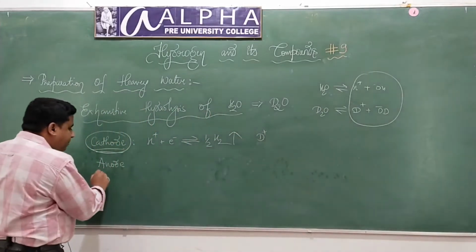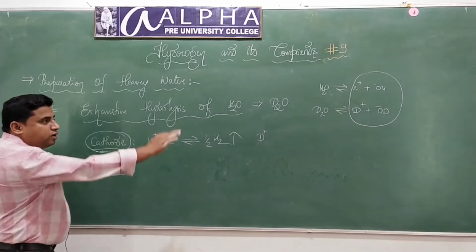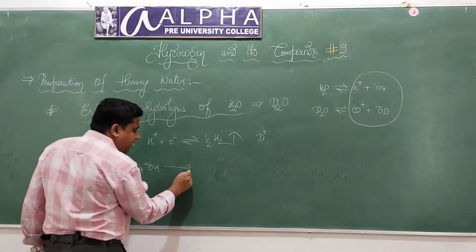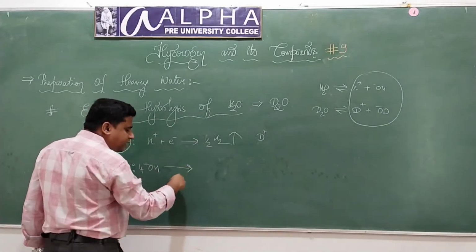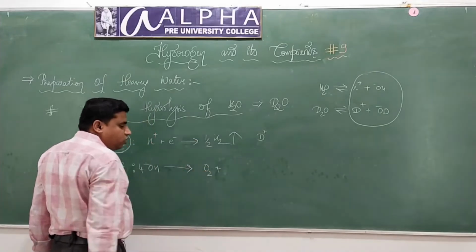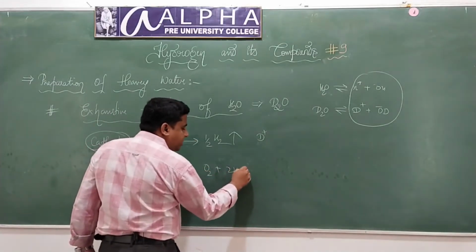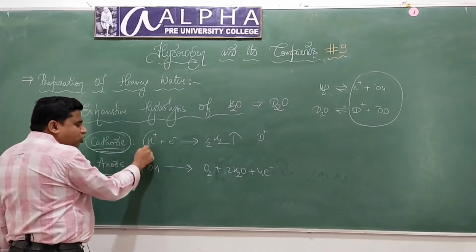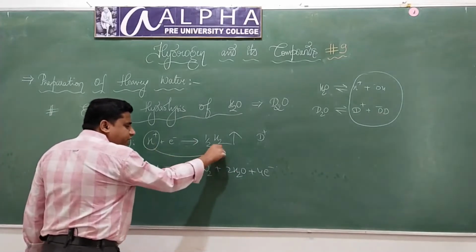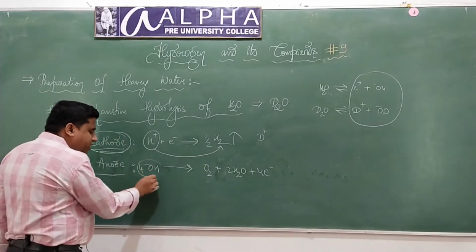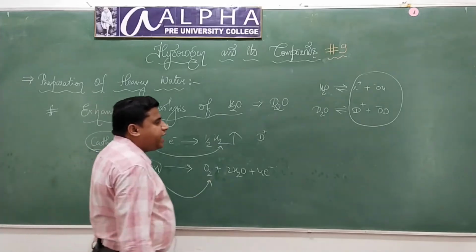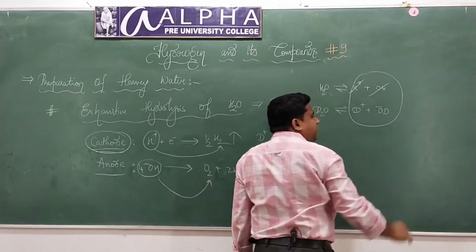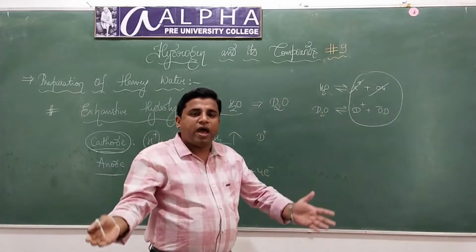Now, what happens at the anode? At the anode, OH minus ion will get oxidized to oxygen and water by liberating 4 electrons. Therefore, H plus ion is going out as what? H2. OH minus ion is going out as what? O2. Gradually, H plus ion and OH minus ion will vanish, isn't it?